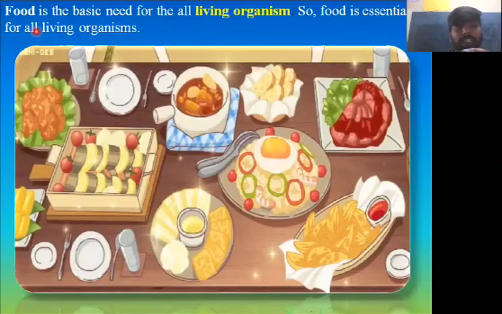Before that we need to know what is food. Food is the basic need for all living organisms. Yes or no? Without food we can't live. So food is an essential thing for all living organisms. For all the living organisms, food is the main basic thing and it is very essential to live.